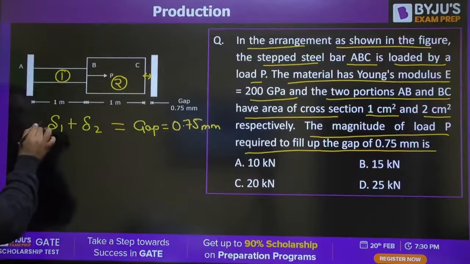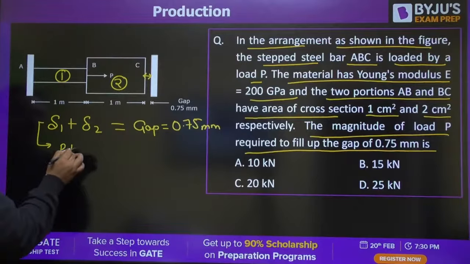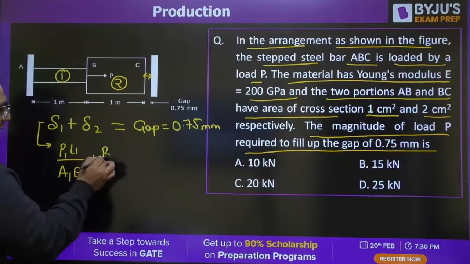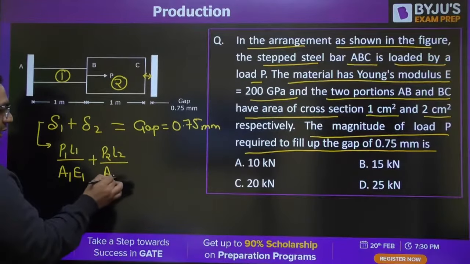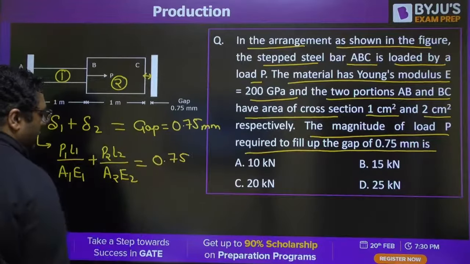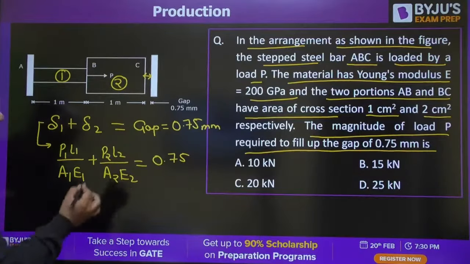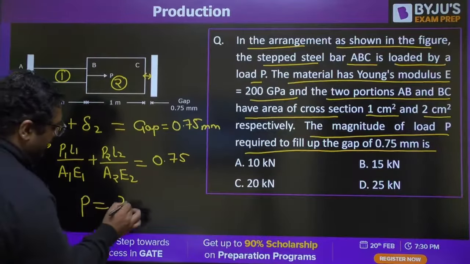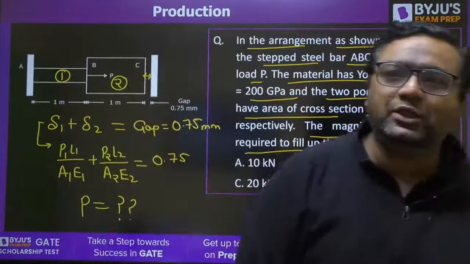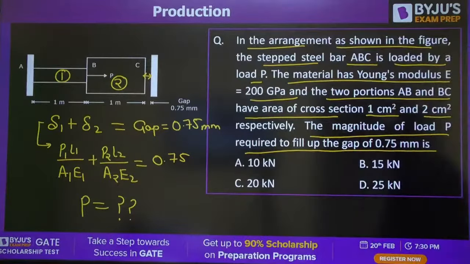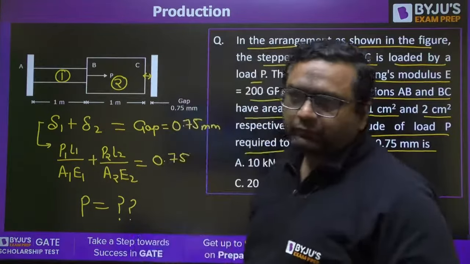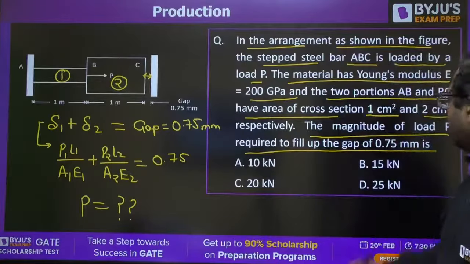Okay, and I feel everybody is aware what is delta 1: P1 L1 upon A1 E1. I am giving you just a hint to solve it. Then P2 L2 upon A2 E2. So when you solve this, equating it with 0.75 mm, you will get the value of P. This is how you will be solving it. Yes, so all the students try to solve it, and this is the hint I have given you. This is the case of bars in series. Such type of questions are coming in the ESE paper.